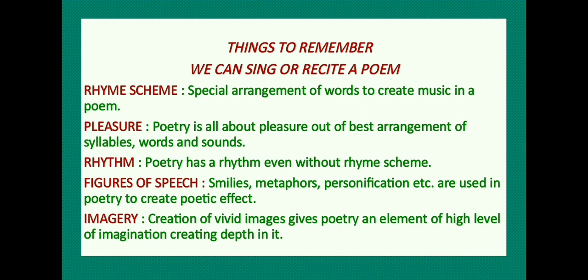Poetry is all about pleasure, and it is extracted out of the best arrangement of syllable, words, and sounds, as we have seen in the poems. In this poem, you have seen that there is special kind of musical arrangement of the words, and when we sing or recite the poem, we feel enjoyment and pleasure.